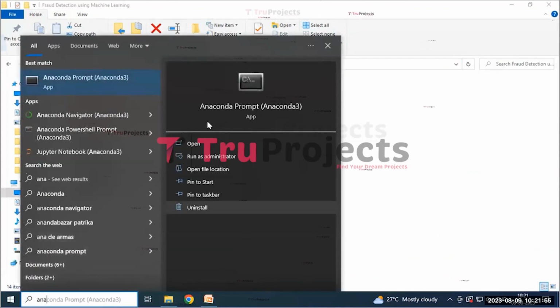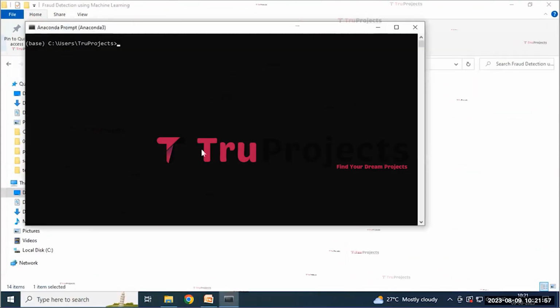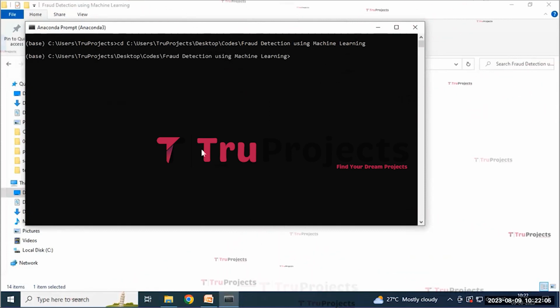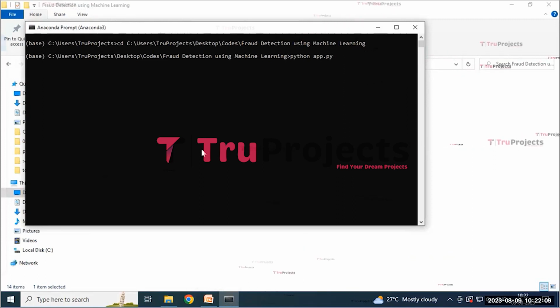And for the execution of the project, first we need to copy this code folder path and then open the Anaconda prompt. Here we need to write a command that is cd space and paste this code folder path. By this, it will change the current directory to the code folder's path, and then click on the enter button. Here we need to write a command that is python space app.py. By using this command, it will execute the Python script and perform the runtime check for any syntax errors or logical issues. And then click on the enter button.